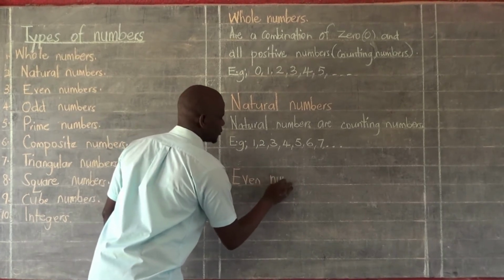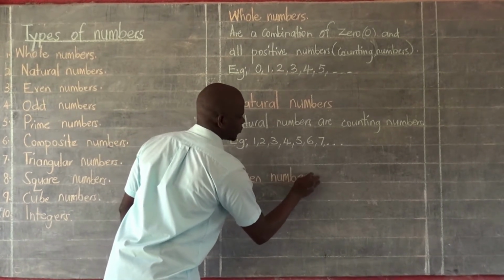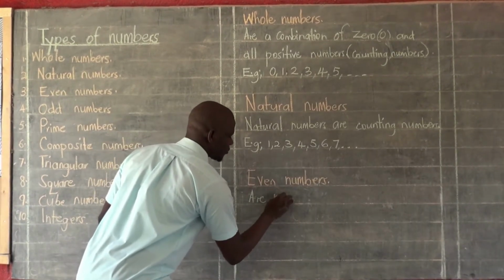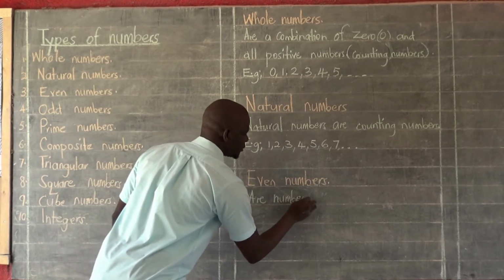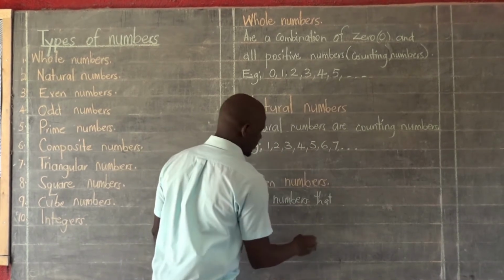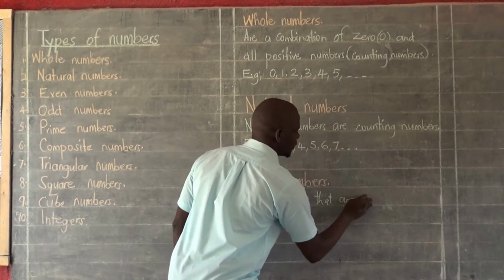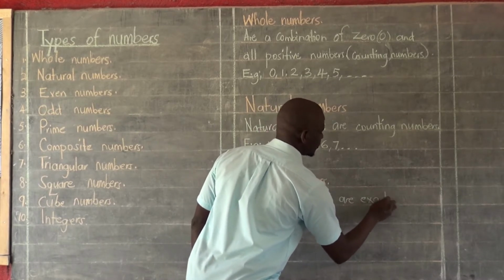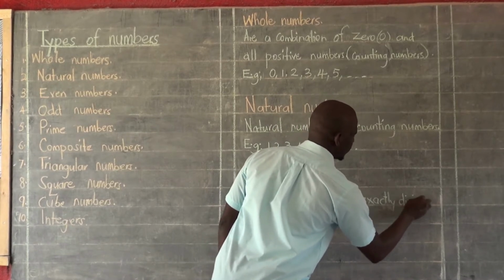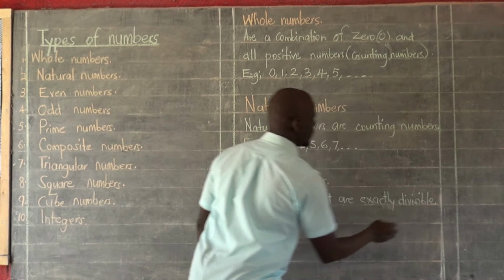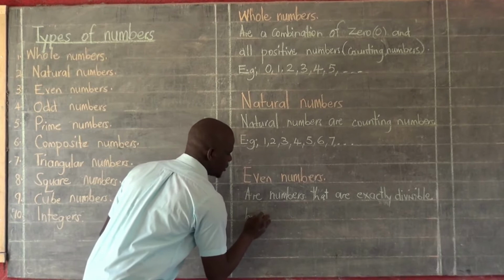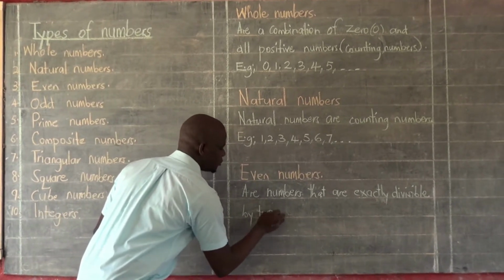Even numbers. Even numbers are numbers that are exactly divisible by 2.